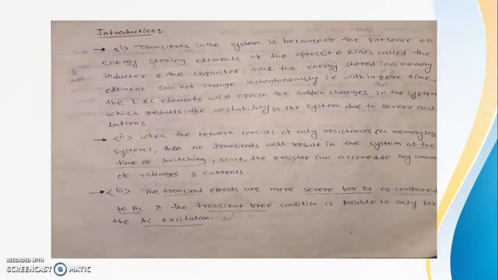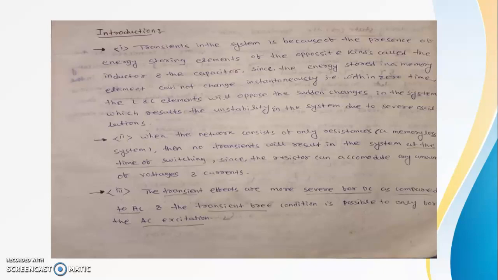Introduction. Transient in the system occurs mainly because of inductor and capacitor, which are known as energy storing elements. Energy storing elements are unable to oppose sudden changes in the system. Due to that, severe oscillation will occur. That's why transient will occur in the system.